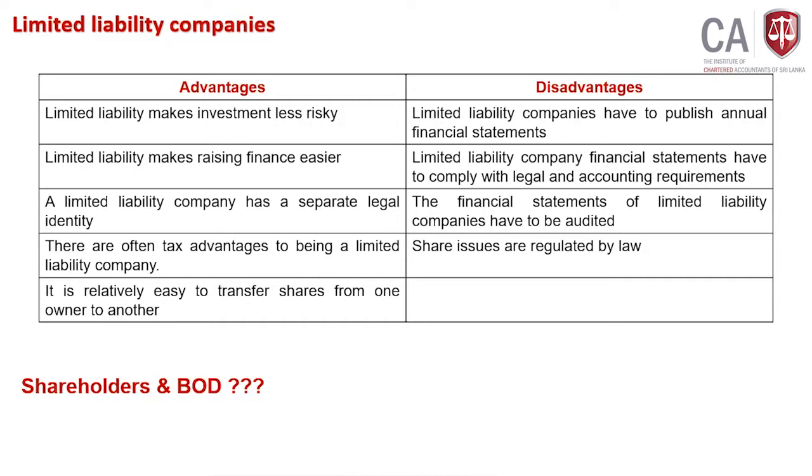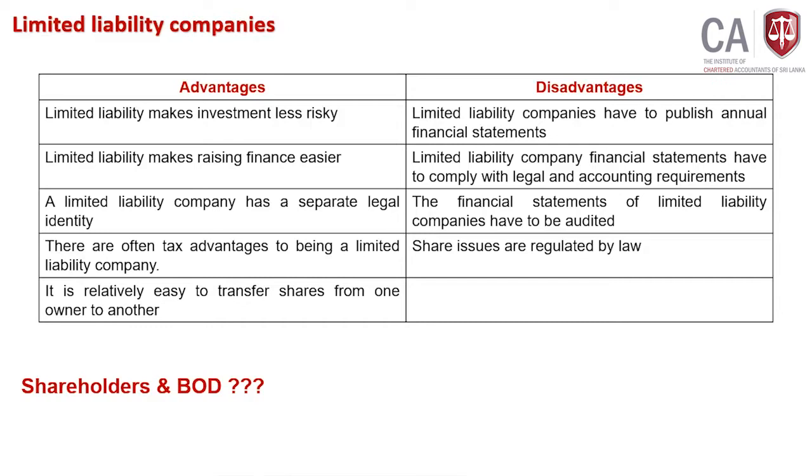Therefore, audit is required. That is also what we discussed under disadvantages. Actually, it is an advantage from the shareholders' point of view, but from a cost and timing perspective, for the company it may be an additional activity. That's why they put it as a disadvantage. But anyway, from the shareholders' point of view, it's a good point for them.